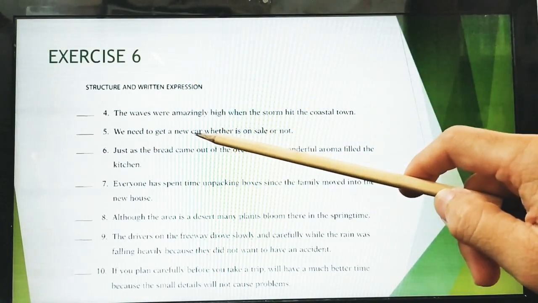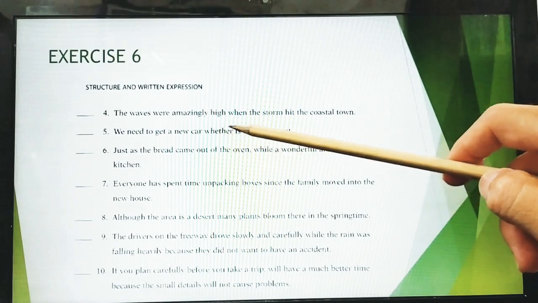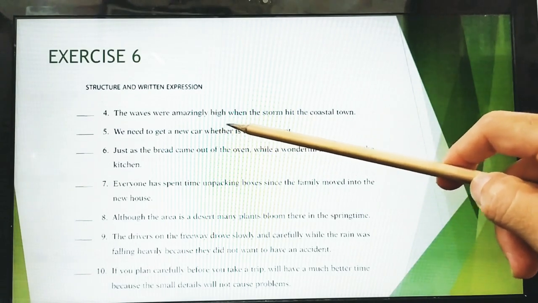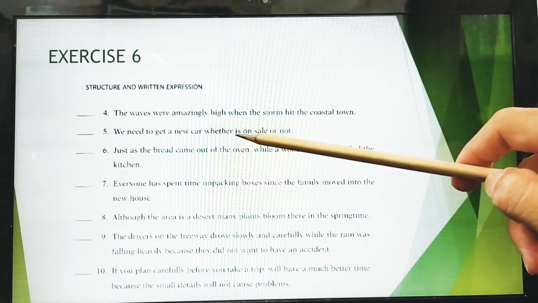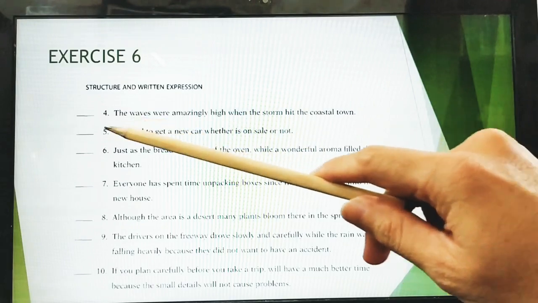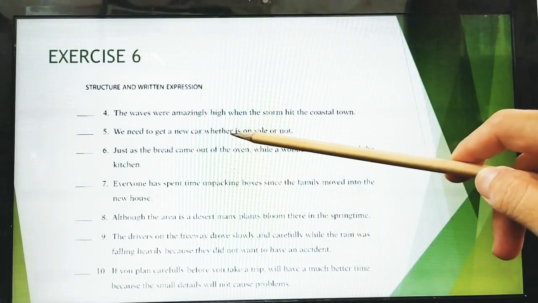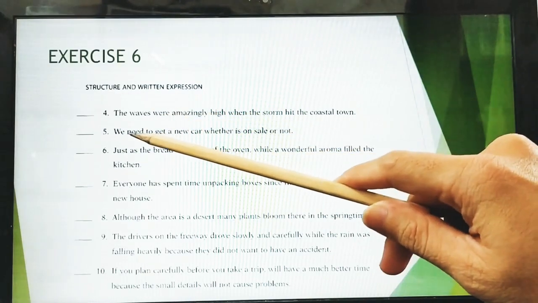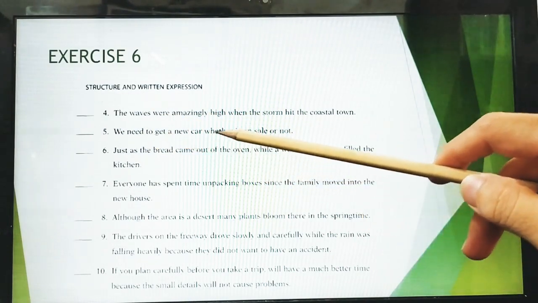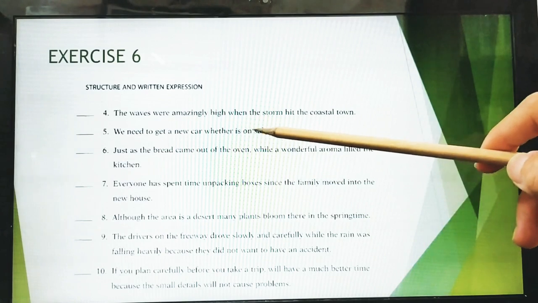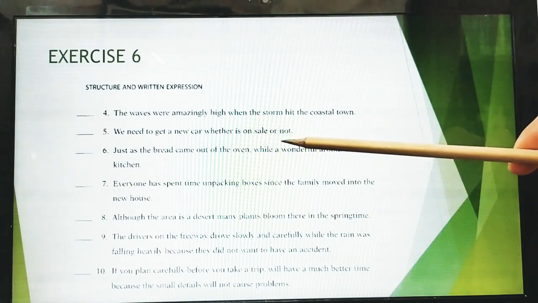We need to get a new car whether, so it is an adverbial clause, but there is no subject here. The connector must be followed by a subject. So it is incorrect, because there is no subject here. So the correct one is: we need to get a new car whether it is on sale or not.